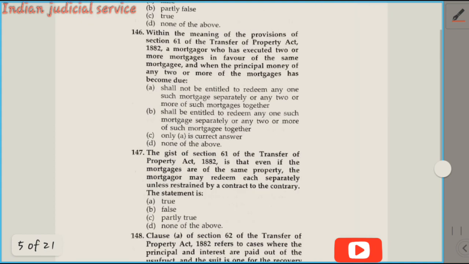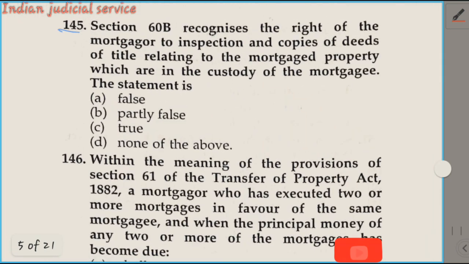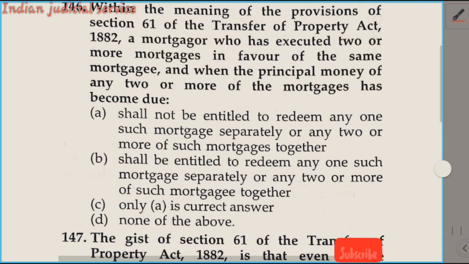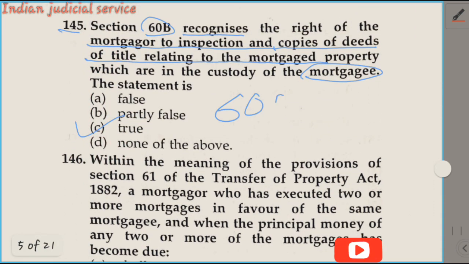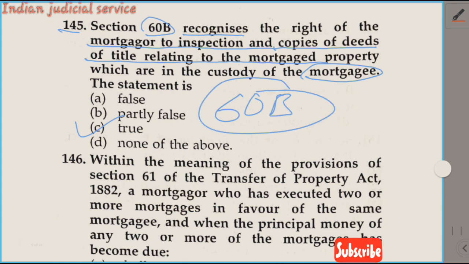Now question number 145. Section 60B recognizes the right of the mortgagors to inspection and copies of deeds of title related to mortgaged property which are in custody of the mortgagee. This statement is false, option B partly false, option C true, and option D none of the above. So our answer is option C. This statement is a true statement. This is dealt with in section 60B. The mortgagors have a right to inspect the documents of the deeds which are in possession of the mortgagee.